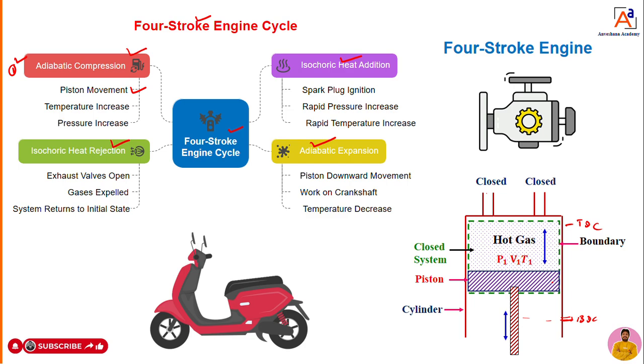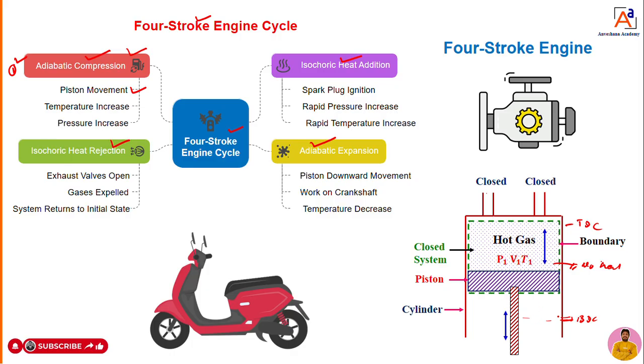But how is it compressing? The air fuel mixture is getting compressed, but there is no heat transfer at all from the system to the surrounding, or from the cylinder to the surrounding. That process we call adiabatic compression. The piston moves from BDC to TDC, the air fuel mixture gets compressed, but there is no transfer of heat from the system to the surrounding.